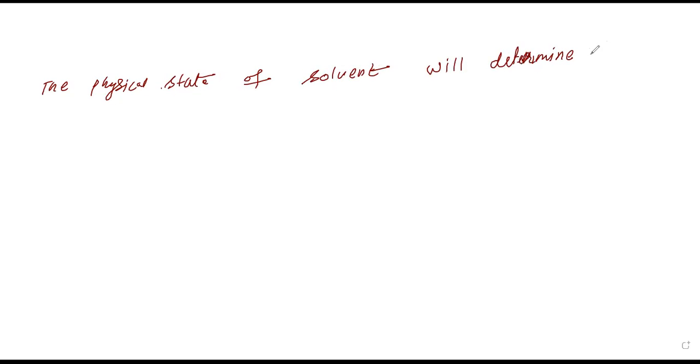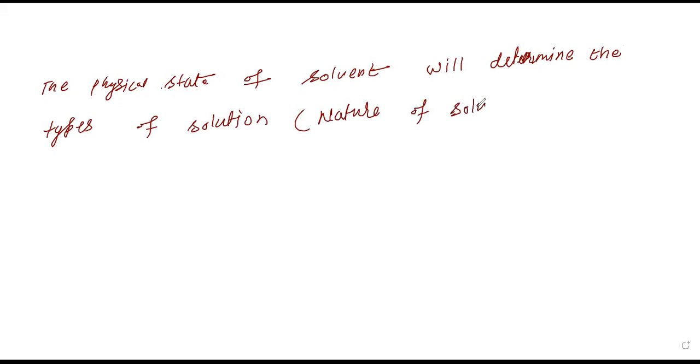will determine the types of solution. You can say the types of solution. Types of solution means nature of solution. Okay, that is what we have to keep in mind. So they are saying the physical state of solvent will determine the types of solution.